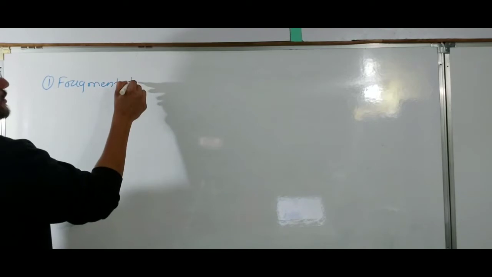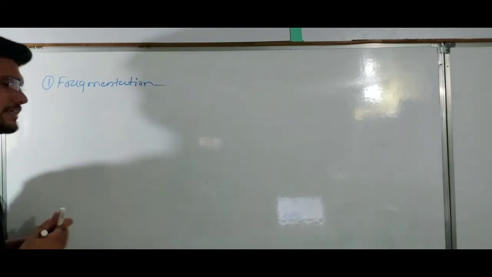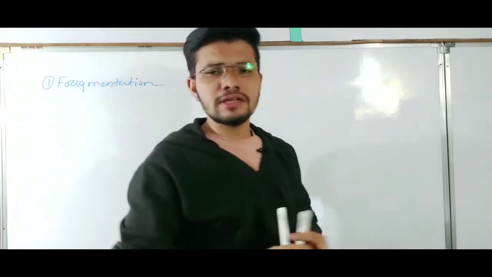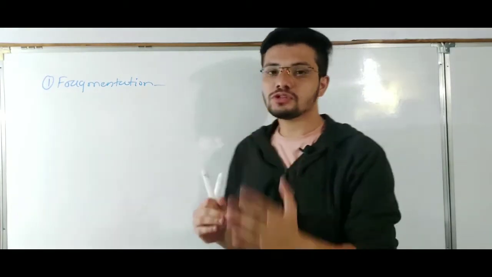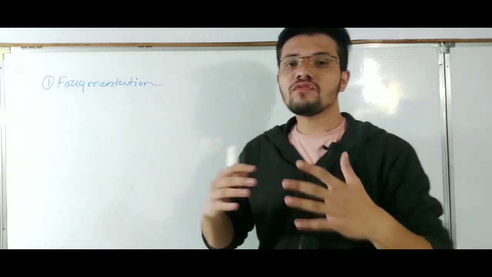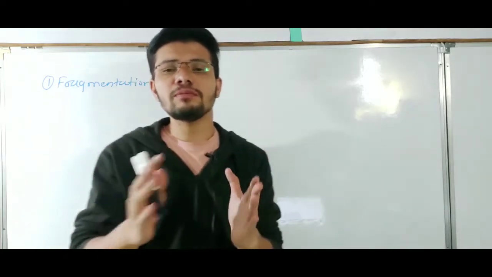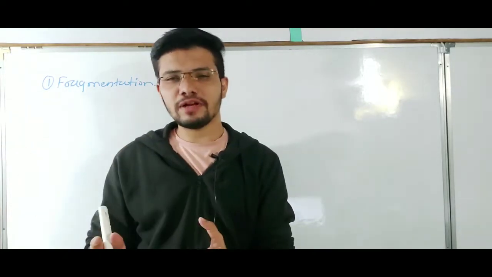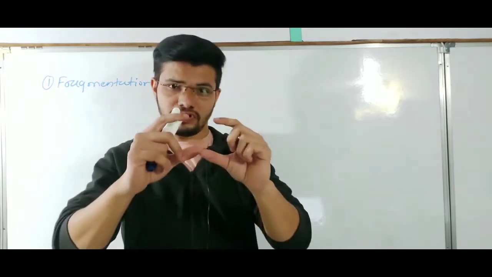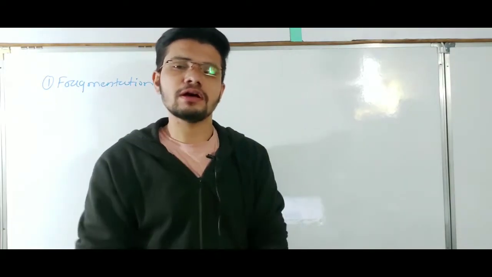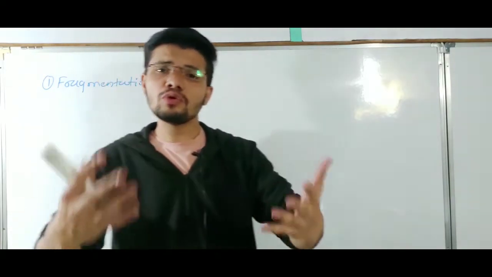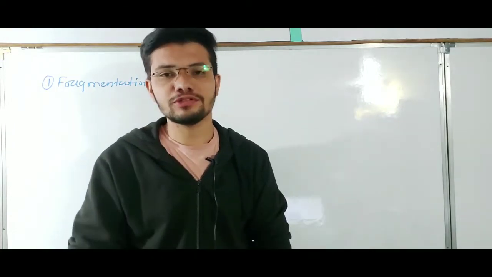Fragmentation. So what is fragmentation? As the term suggests, fragmentation means a single individual will be divided into fragments, and each fragment will grow as a new individual.